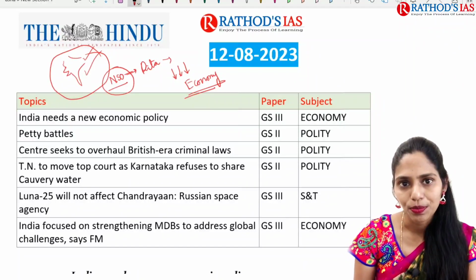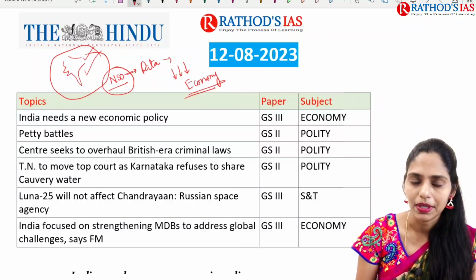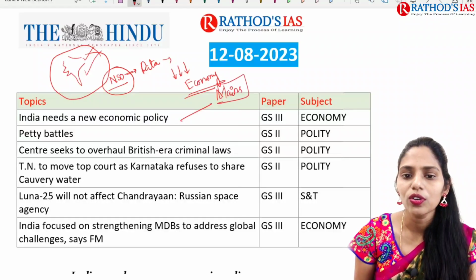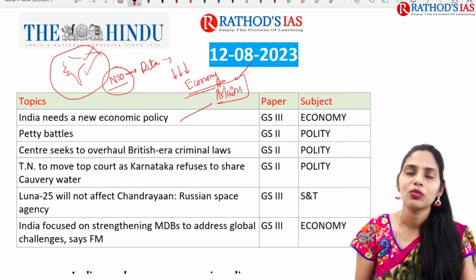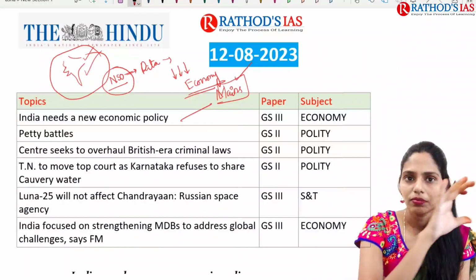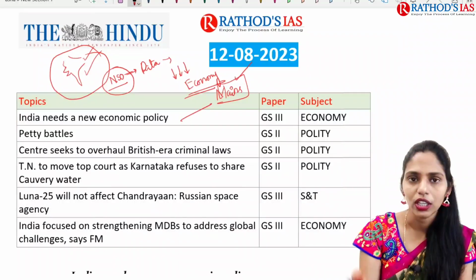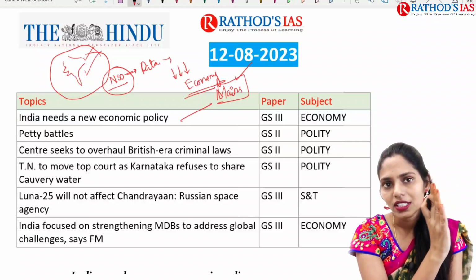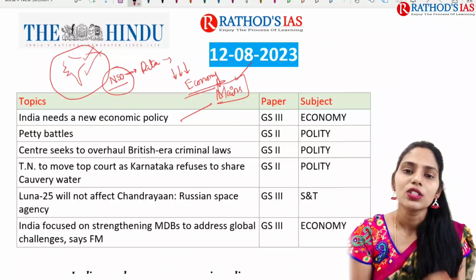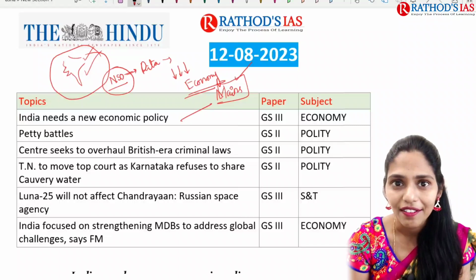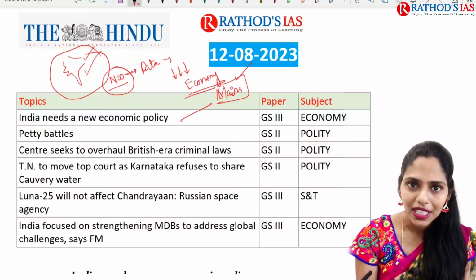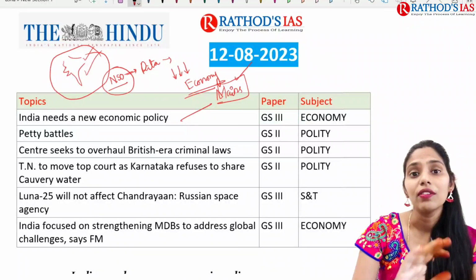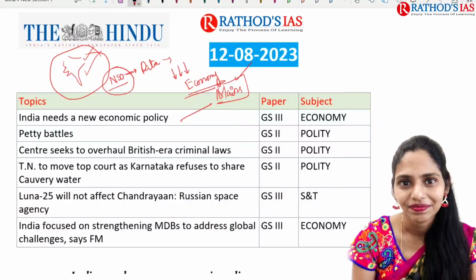This article is important from your economy, which comes under GS paper 3, and this topic is exclusively important for your mains. We are not going to see any political agenda here, about which government did what at what time. But if you see the overall view, we can understand that from 2016 onwards there is a decline in our economy. So we need a new economic policy now. Here, what steps can be taken? Those steps are given in this article, and we are going to understand how they will lead to economic revival of our country.